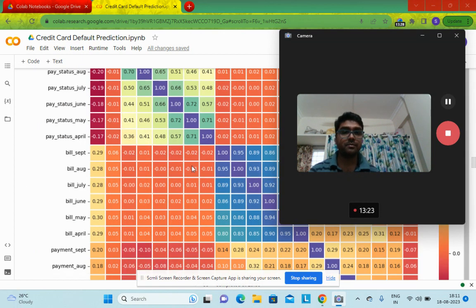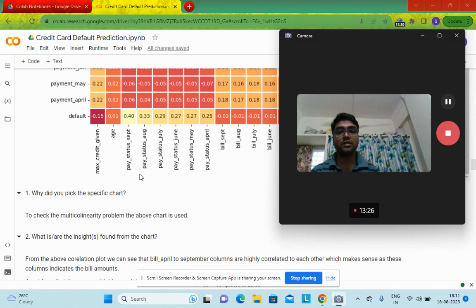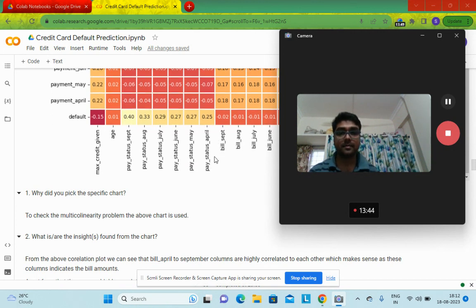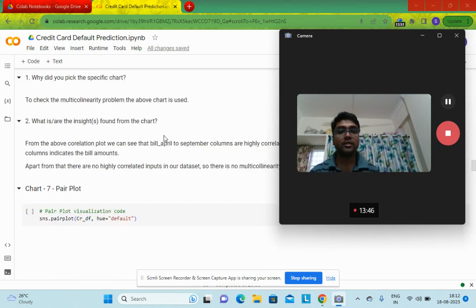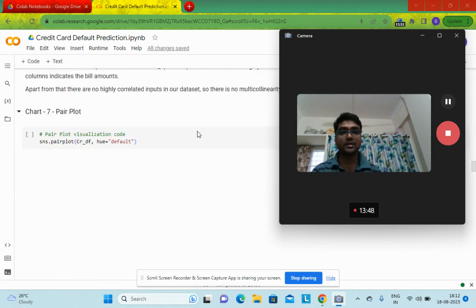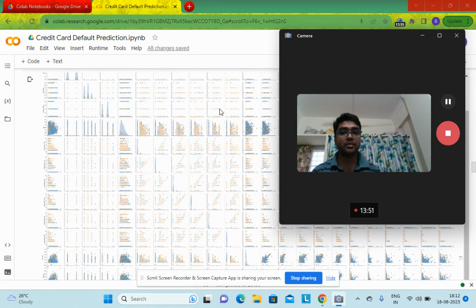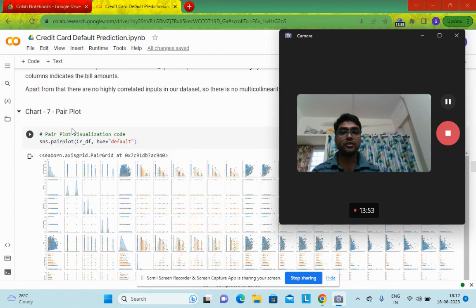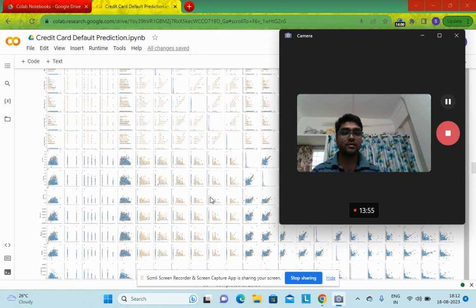In the correlation section, if we carefully see, we will find that there are no such correlations apart from the billing column information, which is quite normal, because a billing amount will obviously reflect on the next billing month's billing amount. So there are no highly correlated individual features in our dataset. This is the plot, which is a multivariate analysis.